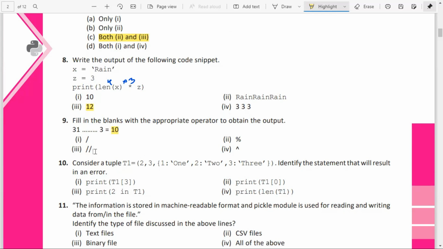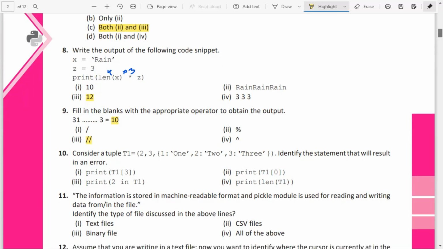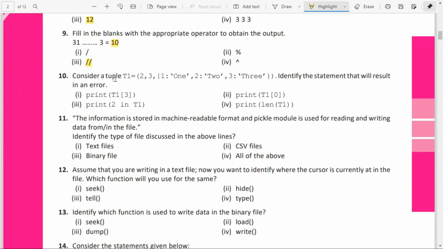31 integer division 3, that is floor division 3, what will you be getting? You will be getting the quotient, isn't it? All the decimal part will be skipped, so this will be the answer. Anyway, 31 raised to 3, 31 power 3, you will not get the answer as 10. So option 3 is the correct answer.